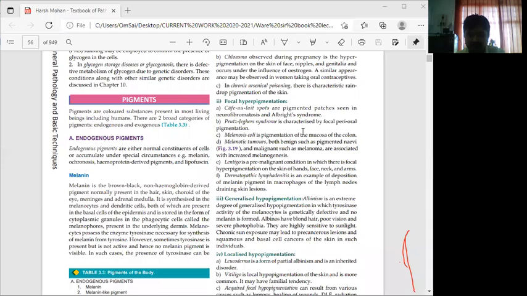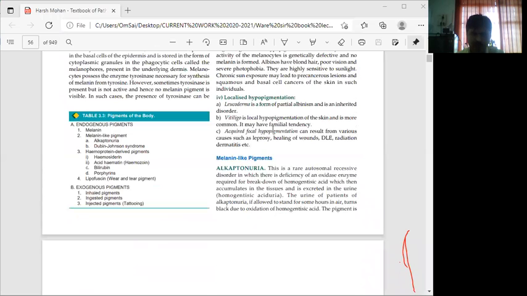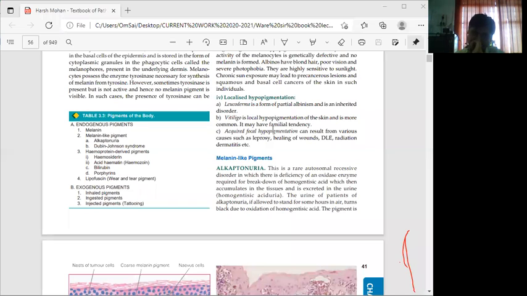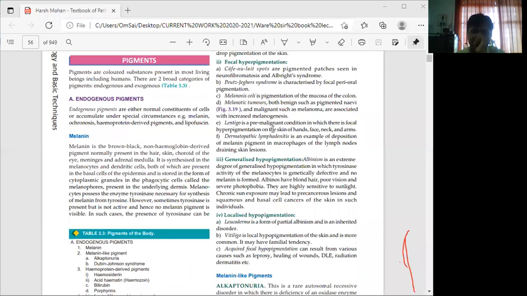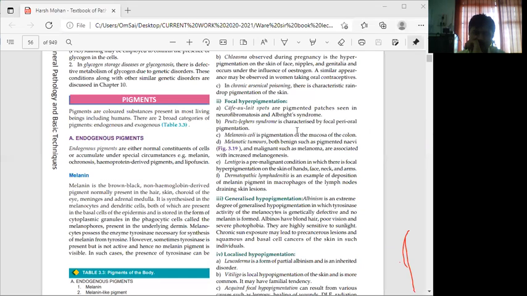Peutz-Jeghers syndrome is characterized by focal perioral pigmentation. Melanosis coli is pigmentation of the mucosa of the colon.